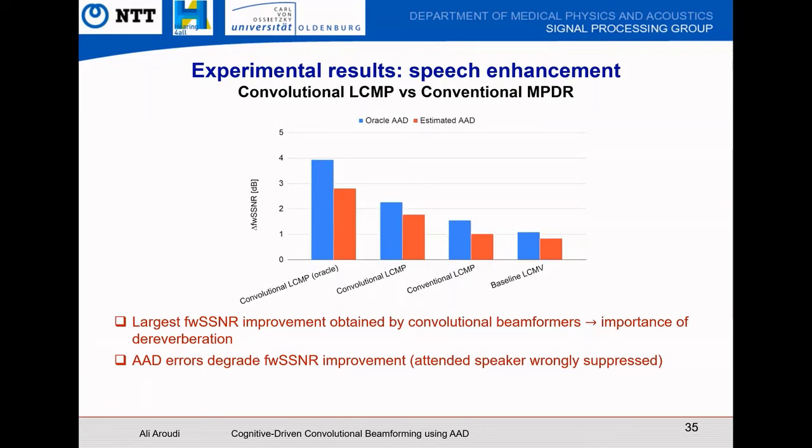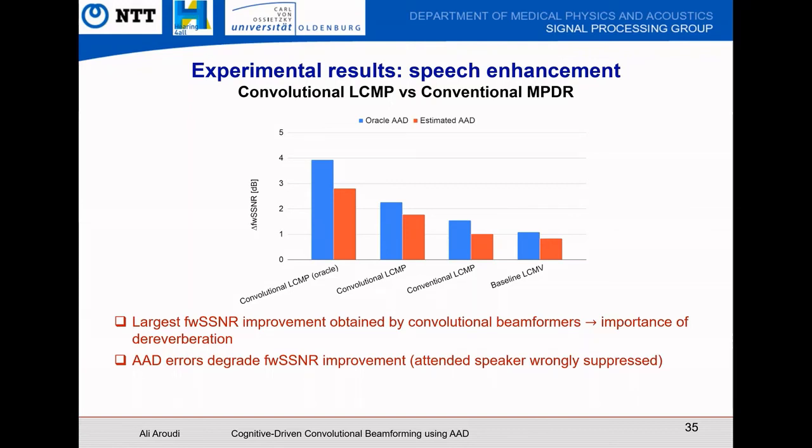And now let's look at the speech enhancement performance of the convolutional LCMP and the conventional LCMP. We see the convolutional LCMP beamformer yields the largest improvement for both Oracle and estimated masks, as well as for both Oracle and estimated AD. Okay, up to now the results show that the convolutional MPDR and LCMP beamformers yield the largest improvement.